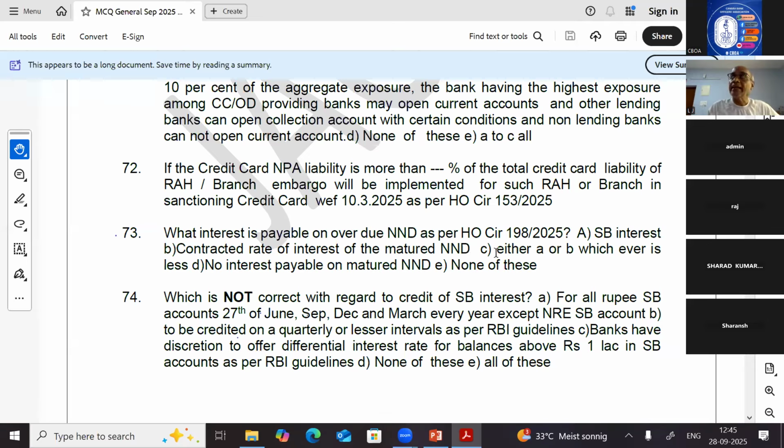The answer is C. For a domestic term deposit and an NRO term deposit matured for the overdue period, we will give the prevailing SB interest or the contracted rate of interest. The same thing now, the bank has introduced for the overdue NRE term deposit: either A or B, whichever is less. Question number 73, answer is C.